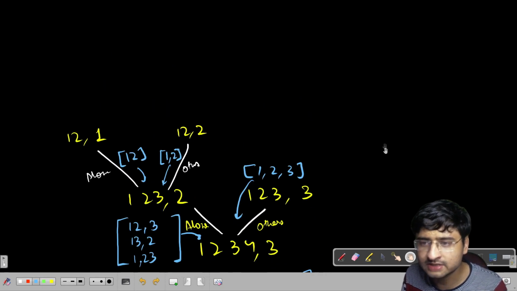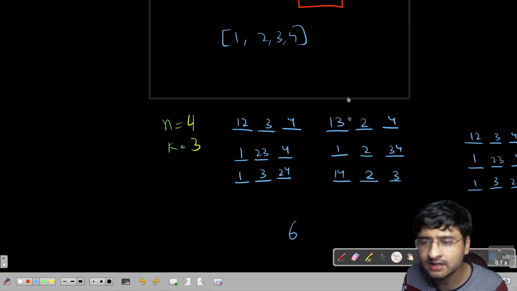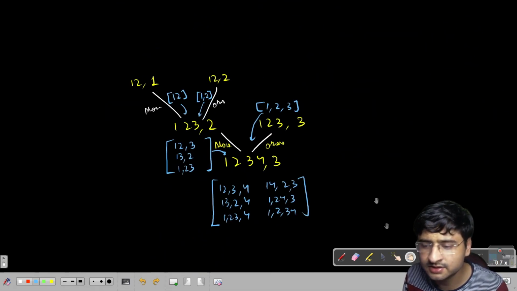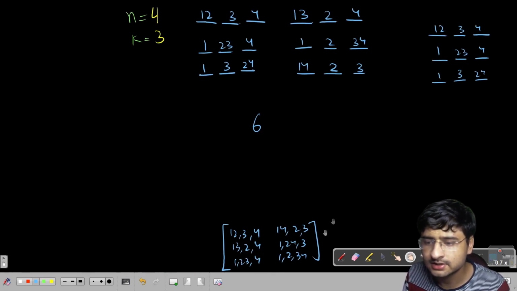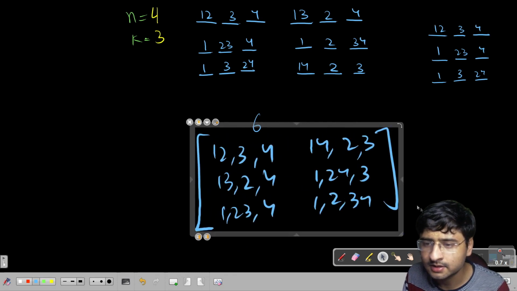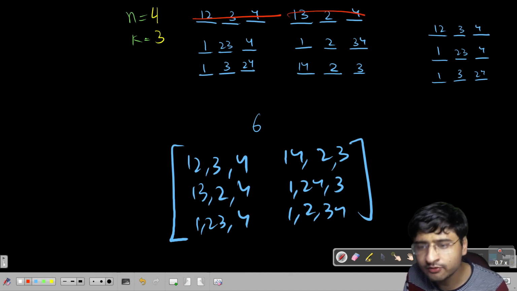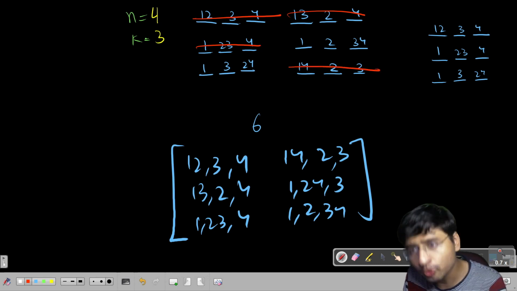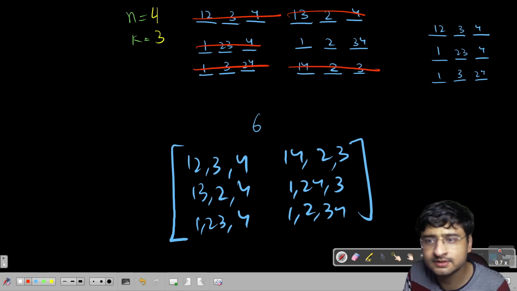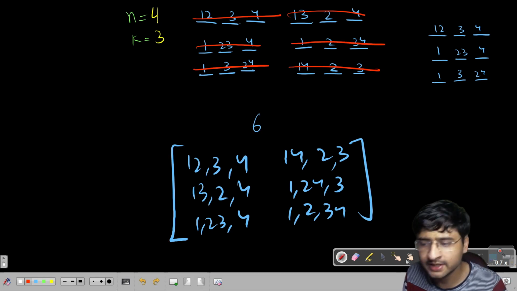Like we counted 6 ways, right? Earlier we counted these 6 ways, and these are the exact 6 ways which are formed here. So I'll just verify that we are getting the correct answer. Look at this. 1 2 3 4, 1 2 3 4, 1 3 2 4, 1 3 2 4, 1 2 3 4, 1 4 2 3, 1 2 4 3, 1 2 4 3. So these are all the ways we are able to make 3 teams with 4, right?